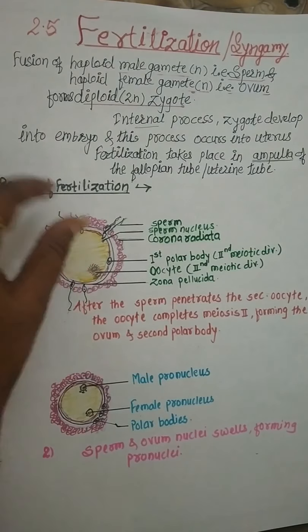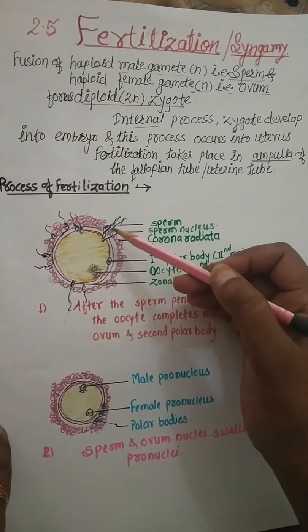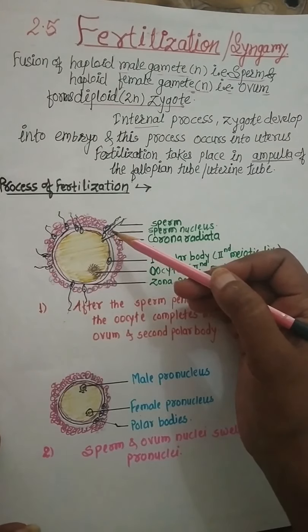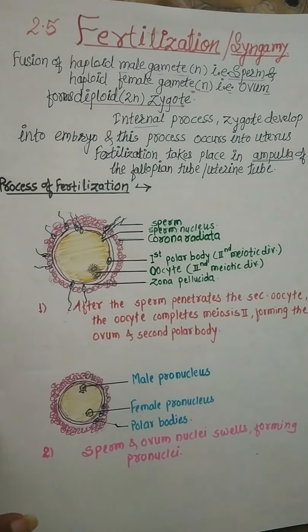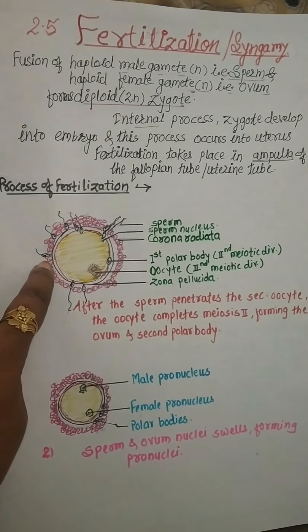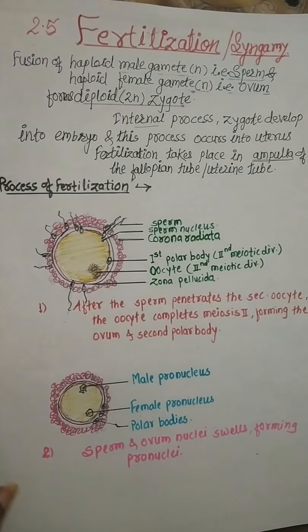Thus for the rupture or entry, the fertilizing and anti-fertilizing reaction takes place, and the sperm gets attached to the surface of the oocyte.